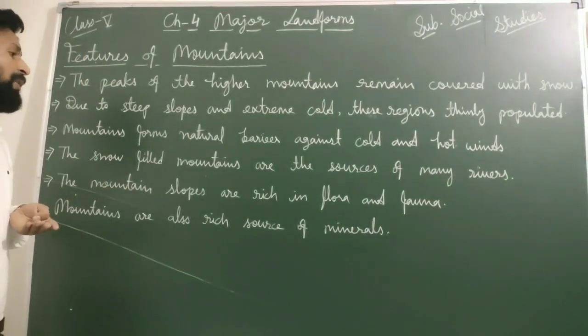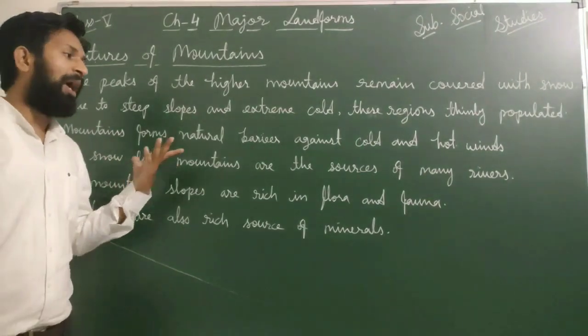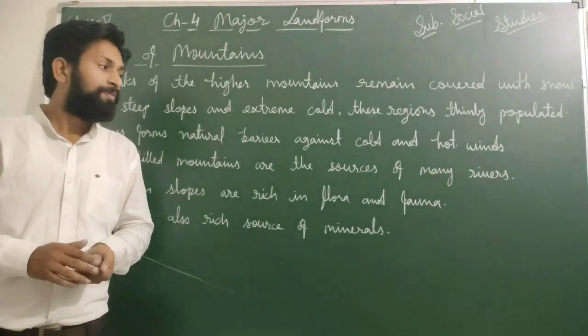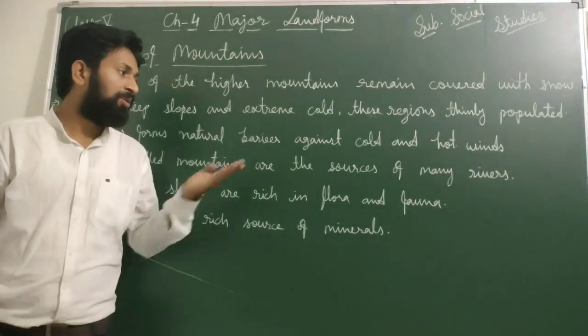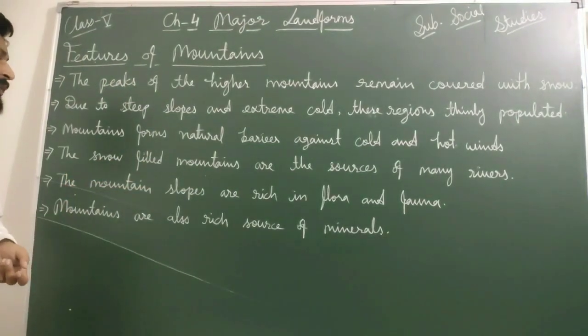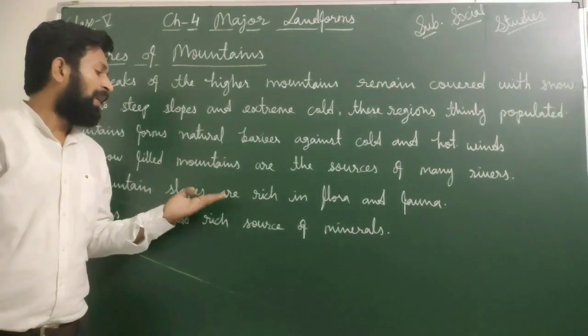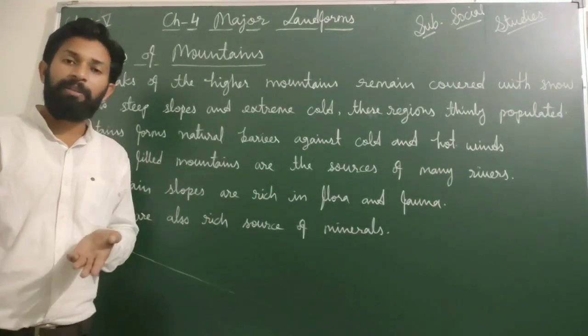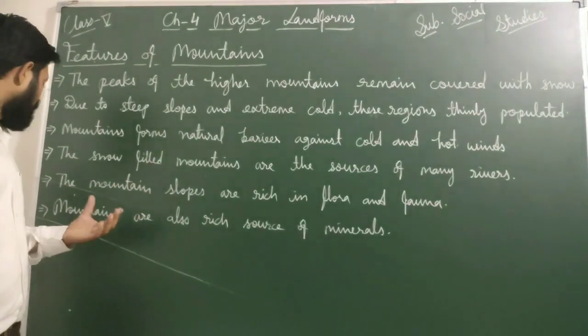The snow-filled mountains are sources of many rivers. Because of snow-filled mountains, many types of rivers flow, and like the Ganga river is also a source of that type of mountains. The mountain slopes are rich in flora and fauna, meaning on the downside of the mountain slopes we can see many types of flowers, many types of plants, and many types of animal species also on that side.